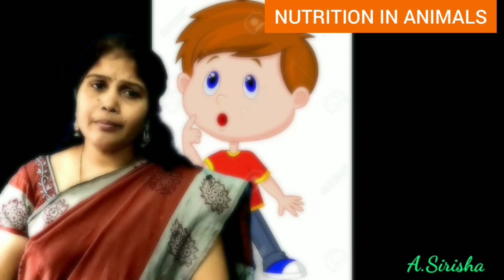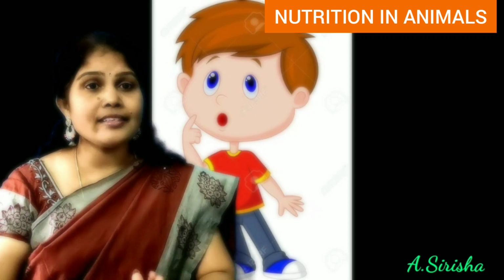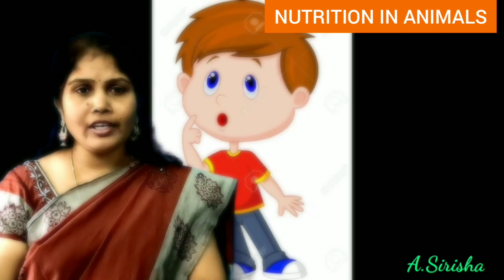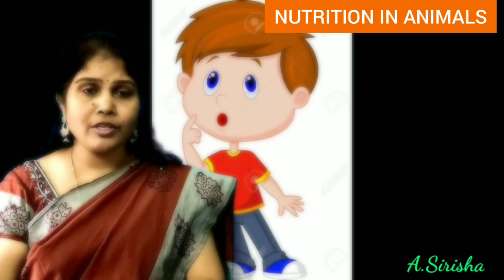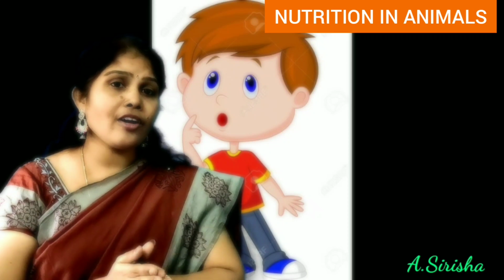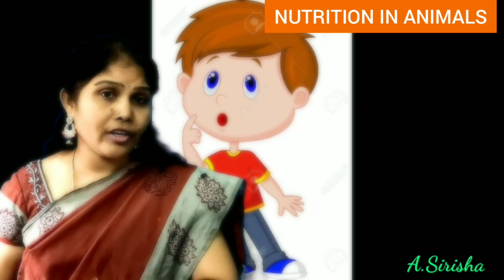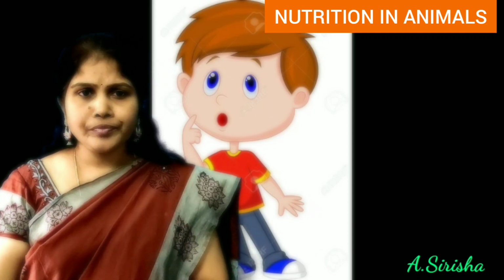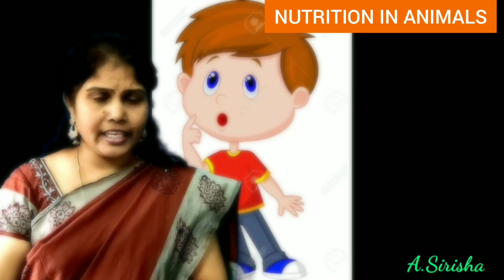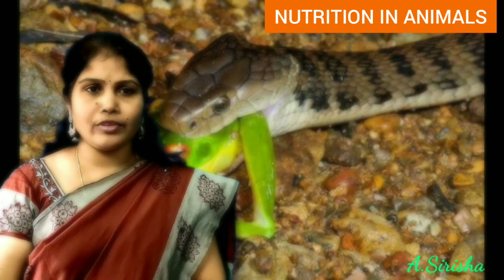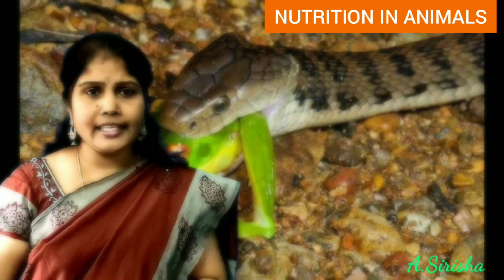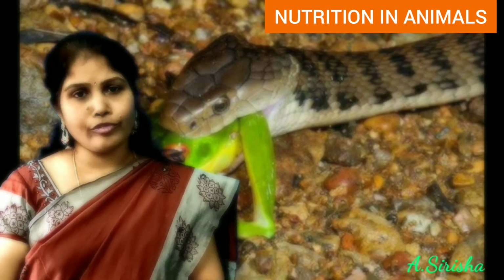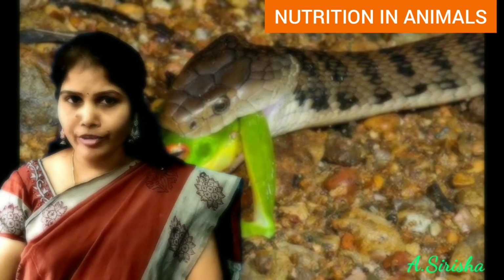So finally, by all these examples, we can understand that many different methods are involved in taking food by organisms. All the organisms do not have the same type of organ for taking the food. If you take snakes, they eat rats and frogs, and directly swallow the food, right? So every organism has its own style of taking the food. These are the examples I have given to you.